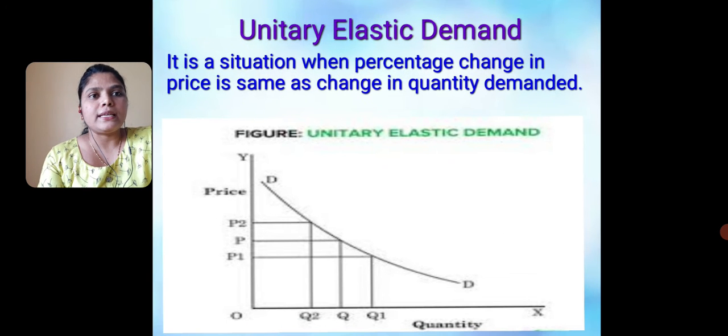Next is unitary elastic demand. It is a situation when the percentage change in price is the same as the change in quantity demanded. In this graph we can see the price of the product is high, then demand is also low. When the price falls by a greater amount, the demand for that product also increases.